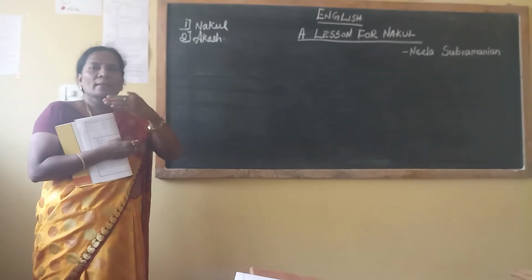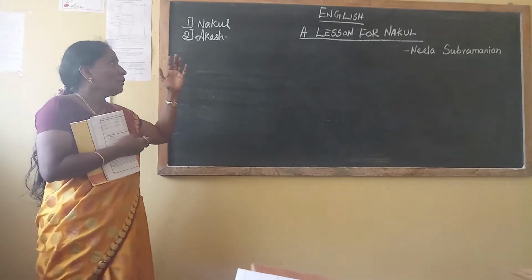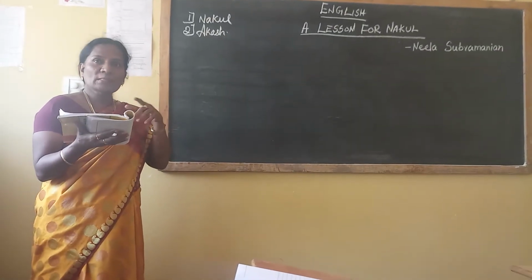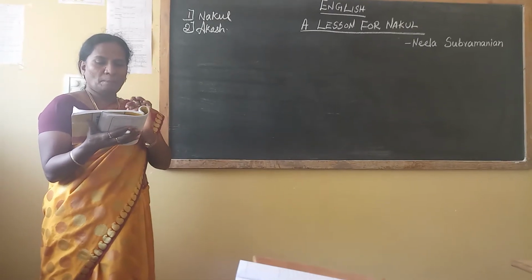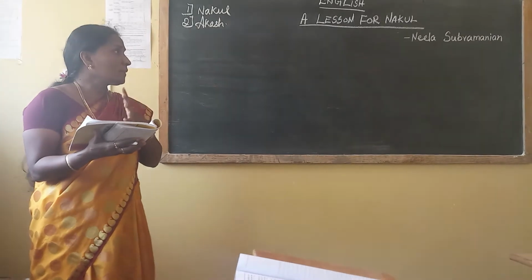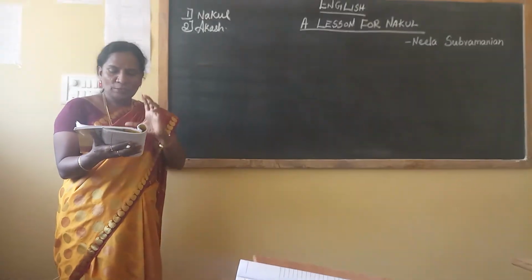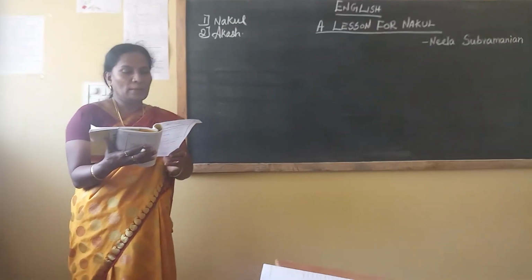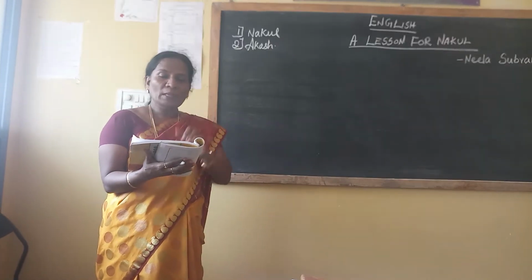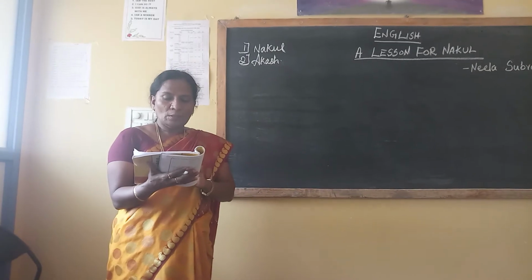Why am I repeating the same things again and again? Because punctuation is very important. It changes the meaning, sometimes it gives the perfect meaning. Read this lesson and find out the sources of success. What are the sources of success in this lesson? I will read one or two paragraphs, then I'll explain the content of the lesson, so you can understand easily.